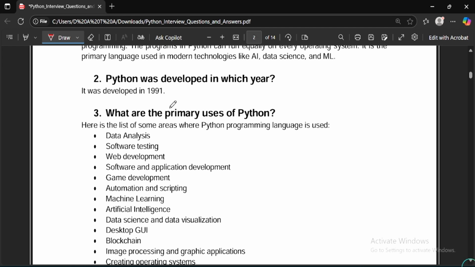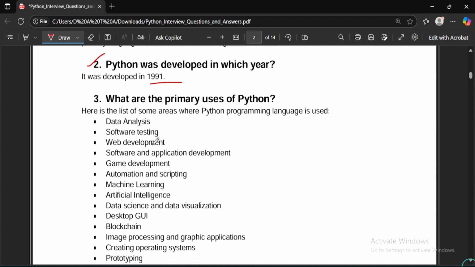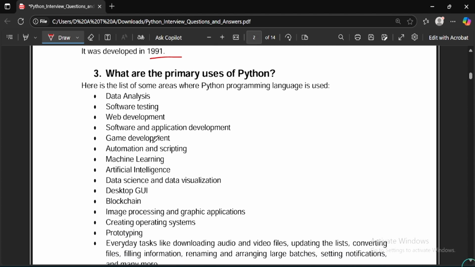The second question is, Python was developed in which year? You should know 1991 is the year in which Python was developed. This is an easy question. Then moving on to the third question, what are the primary uses of Python?